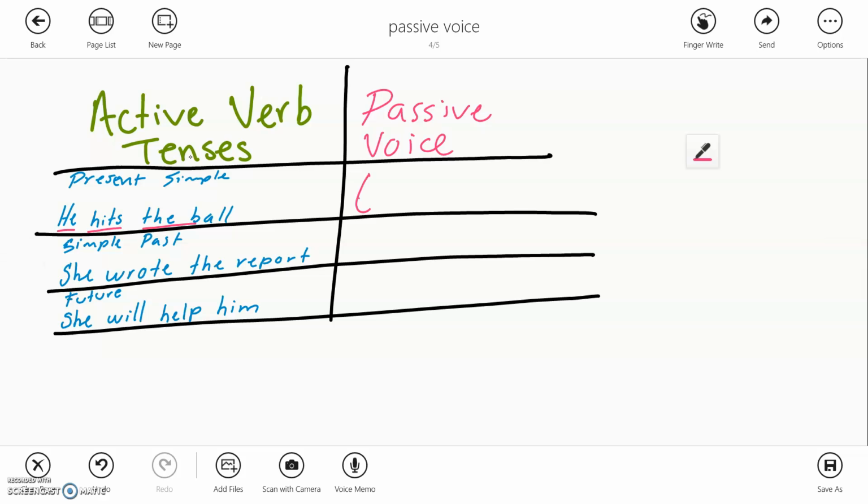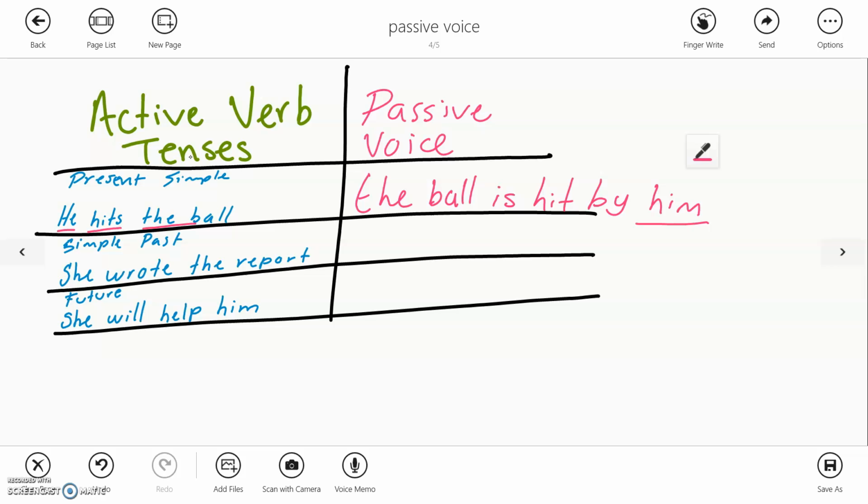Okay, the ball is hit by who? By him. Yeah, in this case, we don't need a subject, we need an object. So by him or by Juanito or by Perenganito or whoever you want to add.